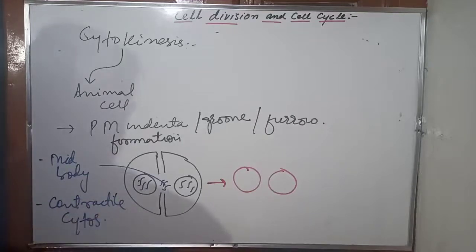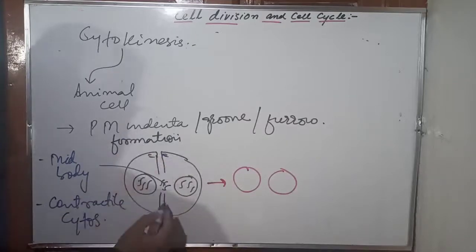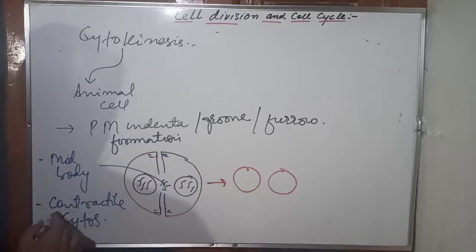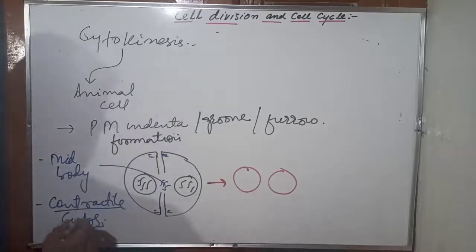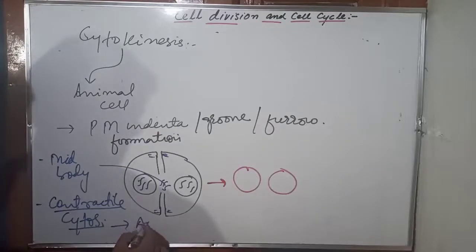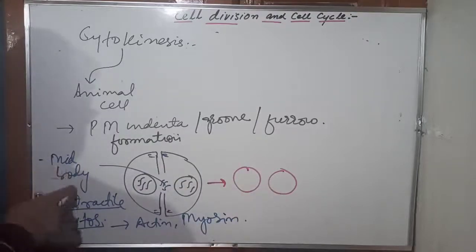Contractile cytoplasm is present just below the plasma membrane, where the groove or furrow formation has to take place. There is a contractile cytoplasm, and there is a mid-body. The mid-body is a leftover part of the microtubules of the spindle. This contractile cytoplasm contains actin and myosin, and even microtubule remnants are there.